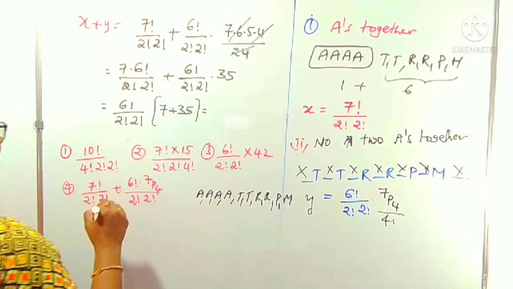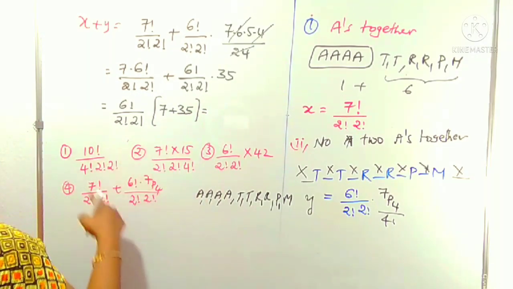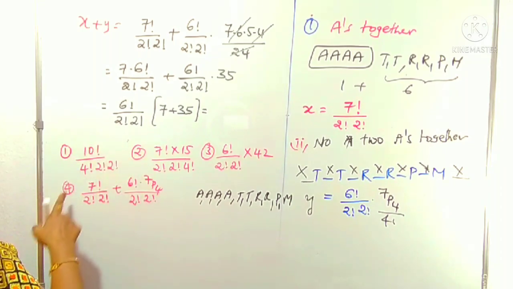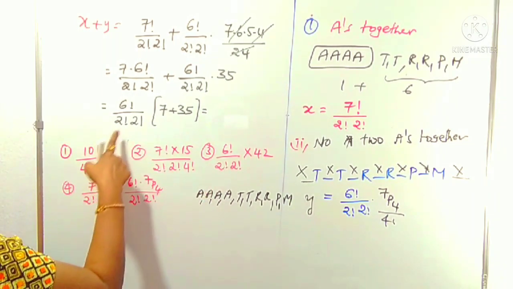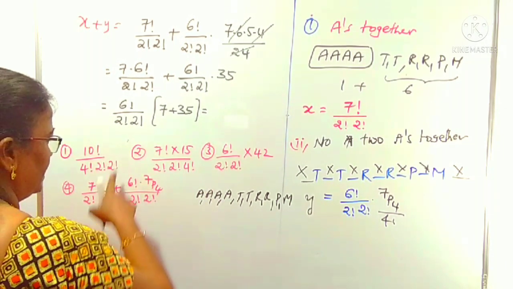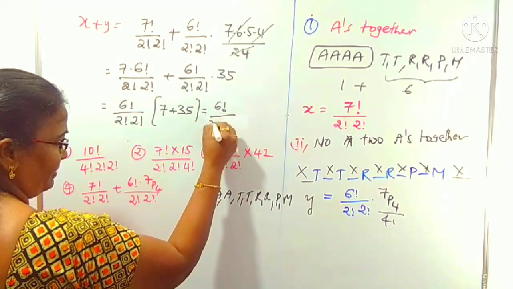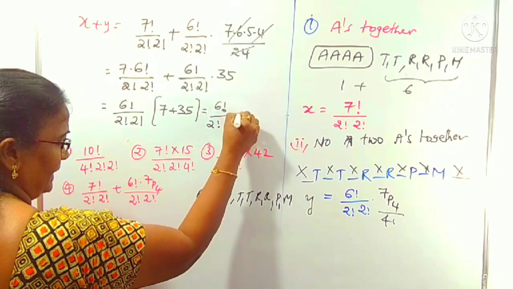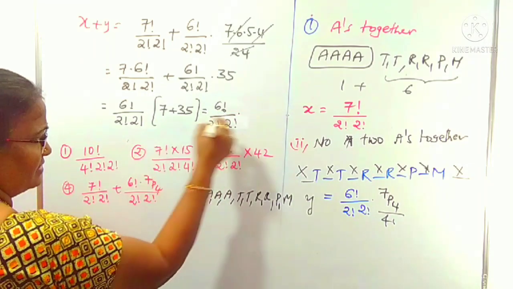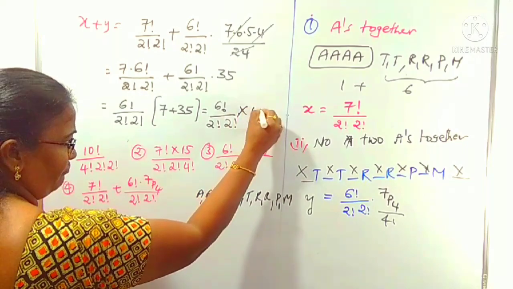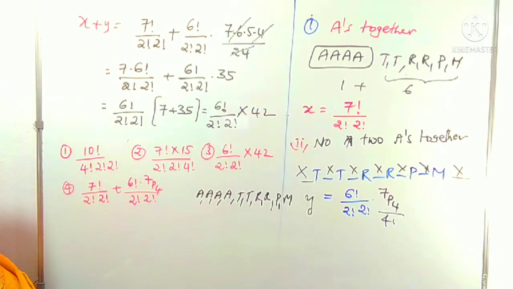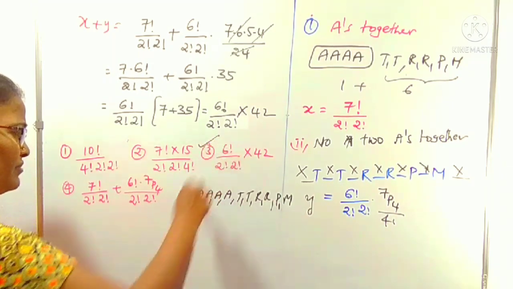Okay, simplification, take it carefully. According to the options also you have to minimize the steps here. Options are in this manner, that's why you have to take the simplification like this. Finally, 6 factorial by 2 factorial into 2 factorial into 7 plus 35, how much is that? 42 into 42. That is the only required option. Okay, which option is that? Yes, it is clearly the third option.